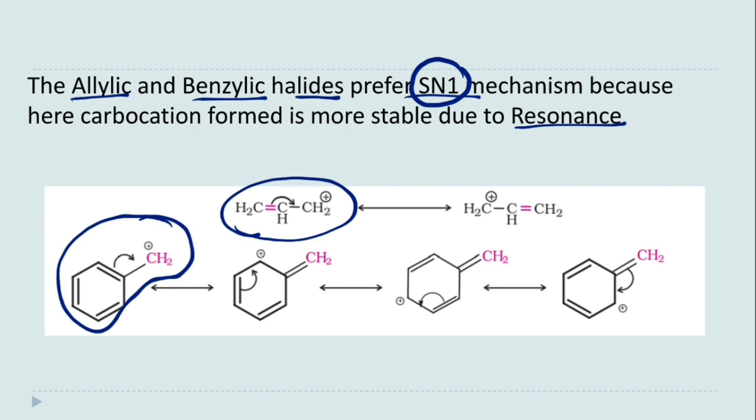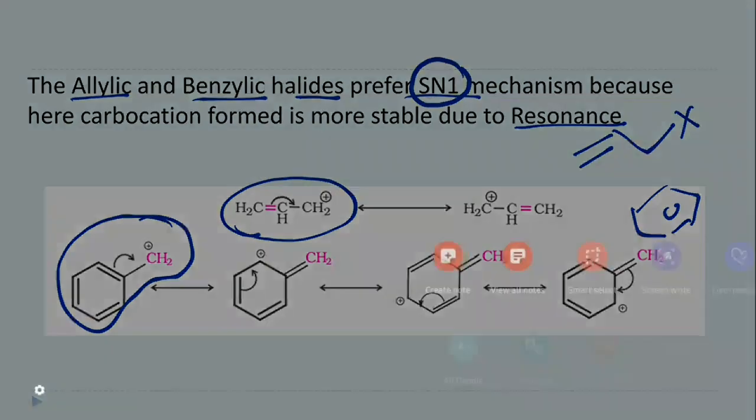Okay, so in these kinds of halides, only and only the SN1 mechanism is possible.